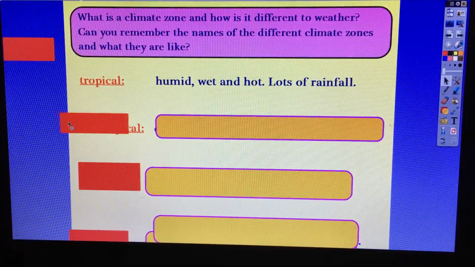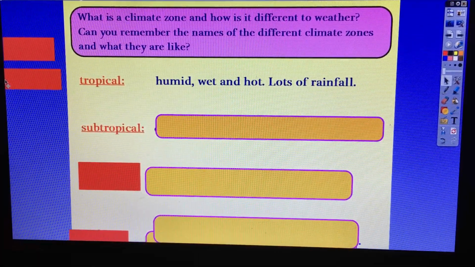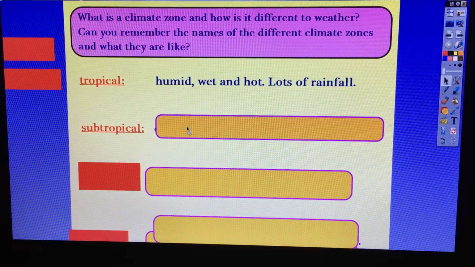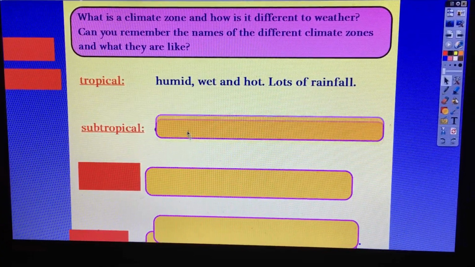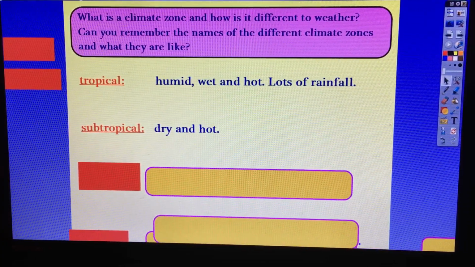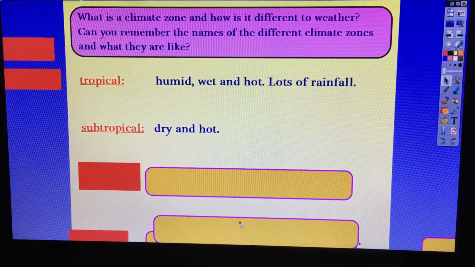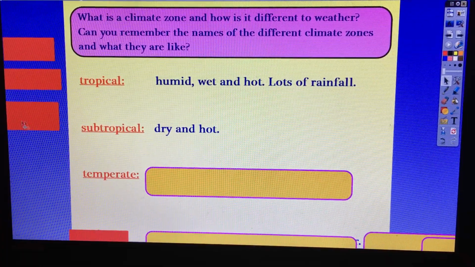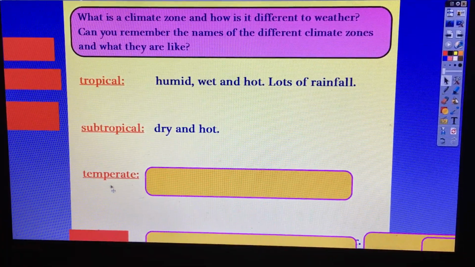Our next one is, you've got it, subtropical. Do you remember we had our lesson on that a few weeks ago? It was very sandy there, lots of sandy deserts. So these places are hot and dry. Next one, temperate. We live in a temperate climate.